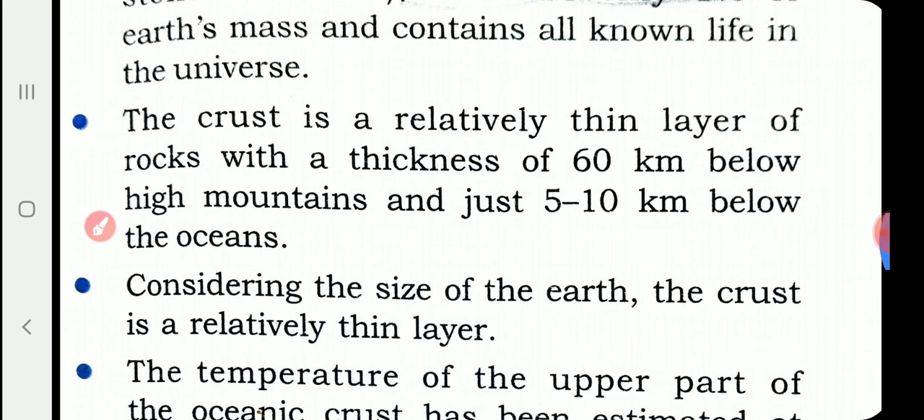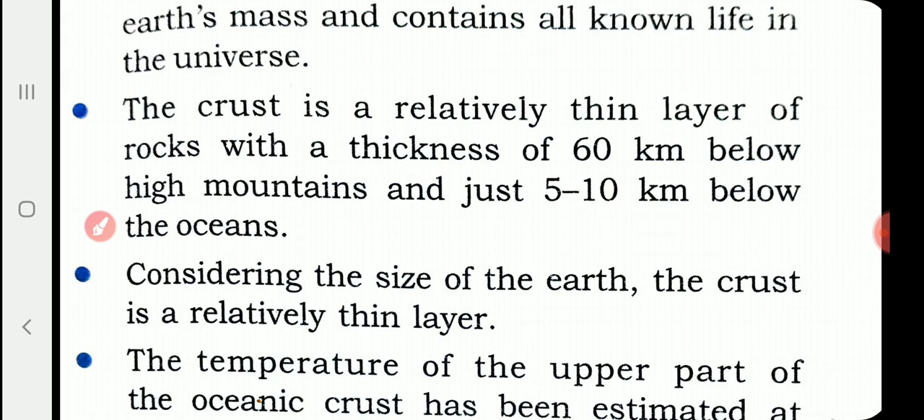But just remember, what is the thickness of the rocks? Only 60 km below high mountains and just 5 to 10 km below the oceans. By this you can understand how narrow the crust is. In comparison to the other two layers, the crust is a very thin layer, and at the same time it is very important. Why? Because all the life, animate and inanimate objects, exist in this layer.